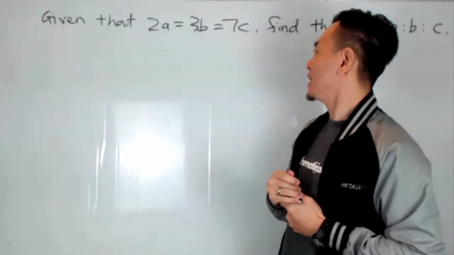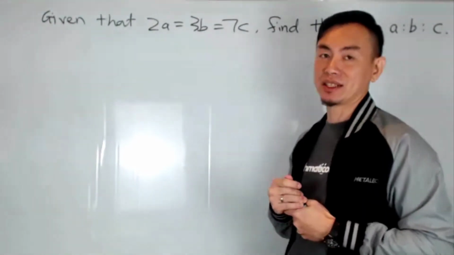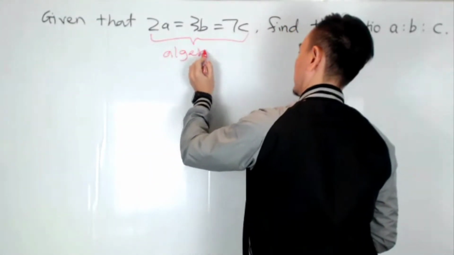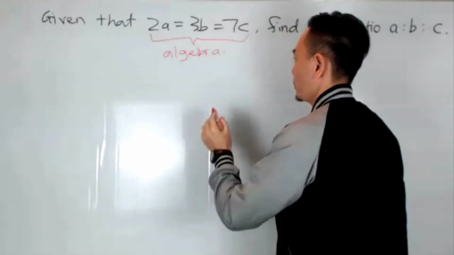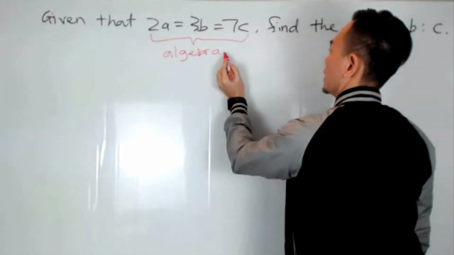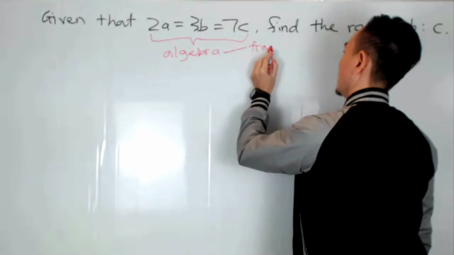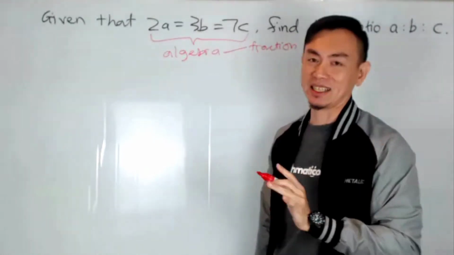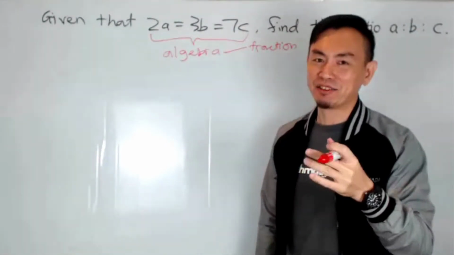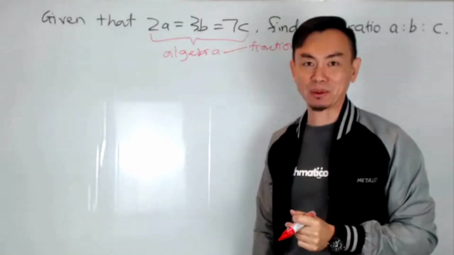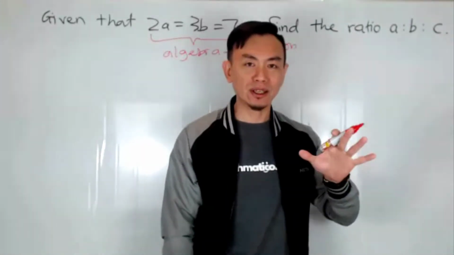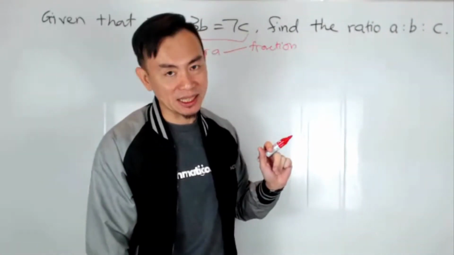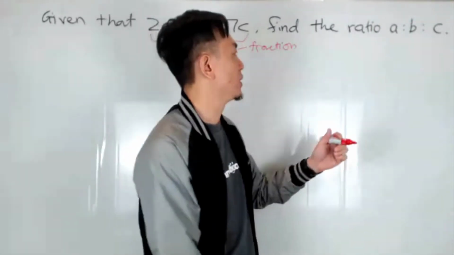We see that 2a is equal to 3b is equal to 7c. And so maybe this is an algebra question. And when we think about algebra, and we have ratio, isn't it? So it's got something to do with fractions maybe. But definitely you're not going to solve for a, b and c, okay? It doesn't work like that because you simply can't find the value of a and b and c to make this thing work. You just need a ratio. So we just need to express each other as fractions and then we can do it. At the same time, you have a, b, c, so that's ratio. A is to b is to c.